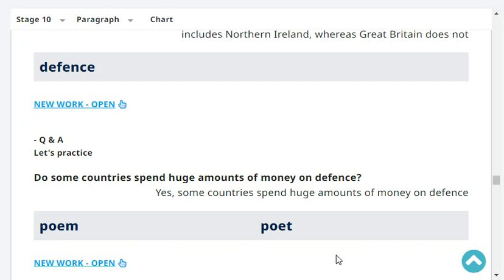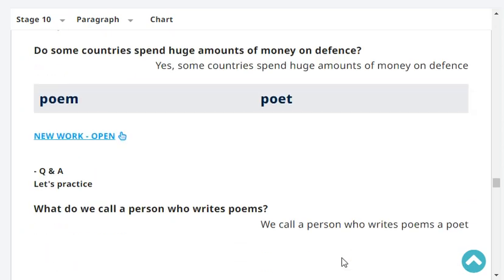Do some countries spend huge amounts of money on defense? Yes, some countries spend huge amounts of money on defense. Very good.